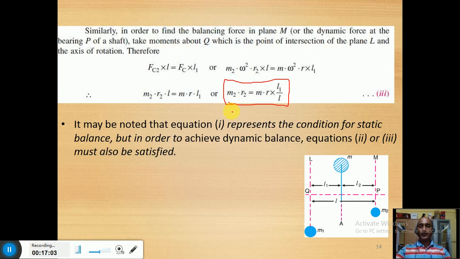Here, as the balancing masses are in different planes, they will not produce a couple. So it will balance the unbalanced mass completely, and the couple will not be produced. Therefore this is the complete system for a single mass. That's why most of the time we go for balancing of a single mass using two masses rotating in different planes.